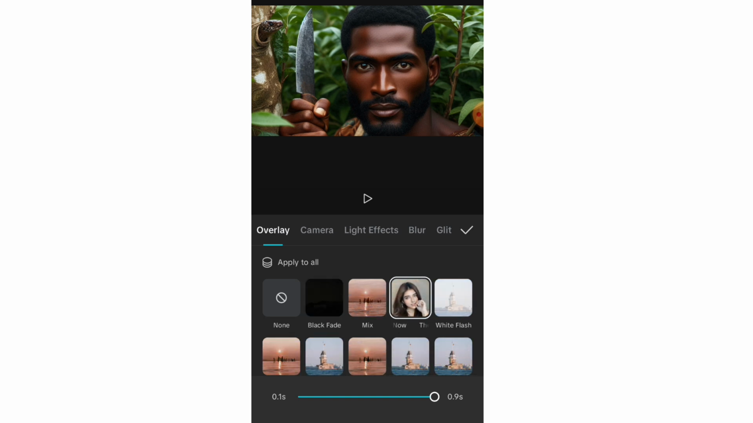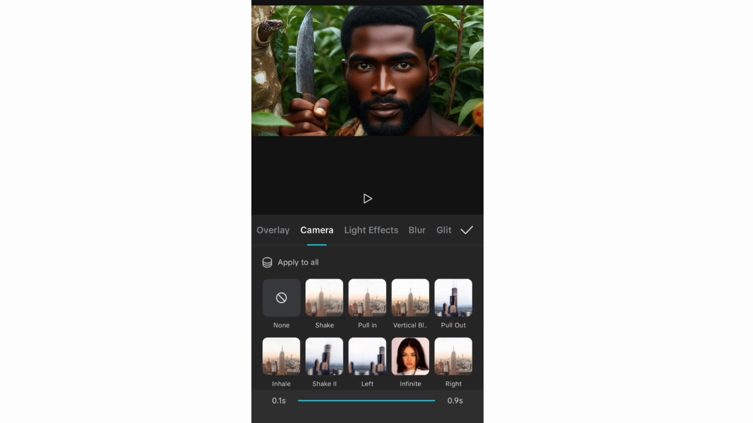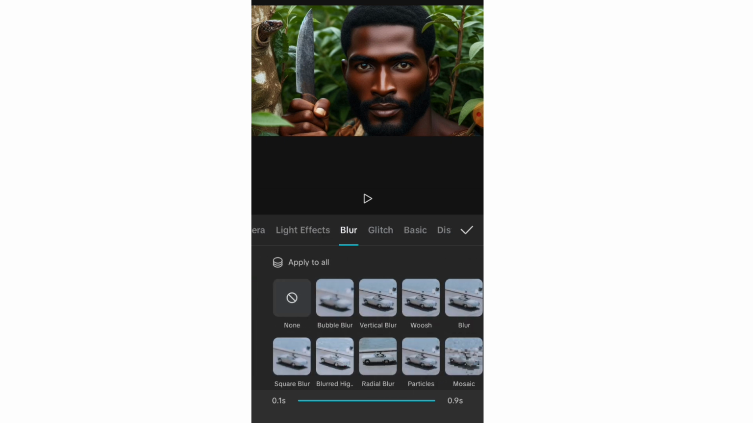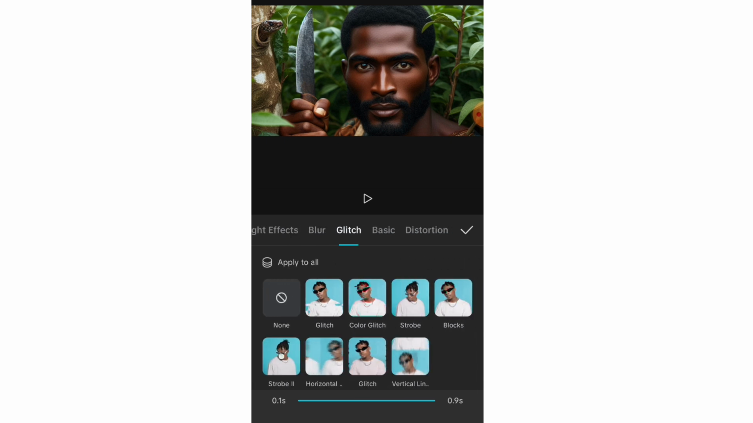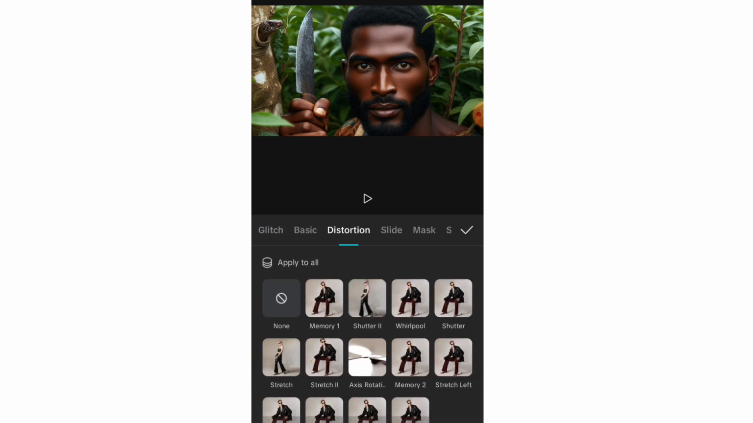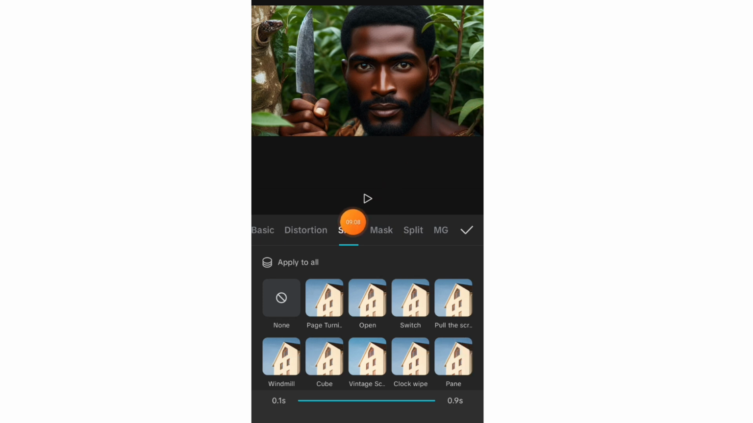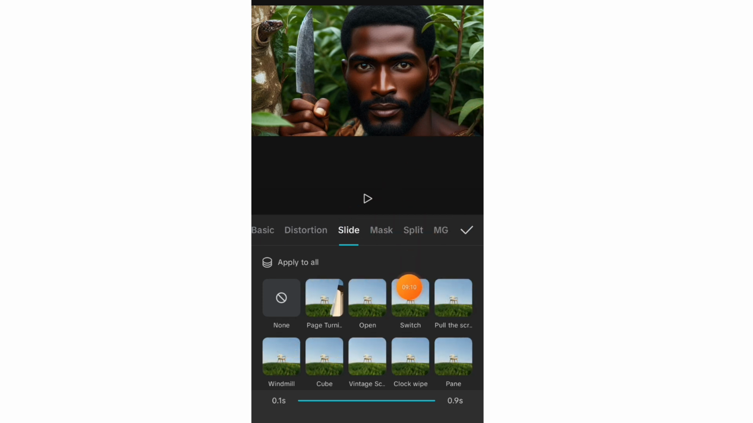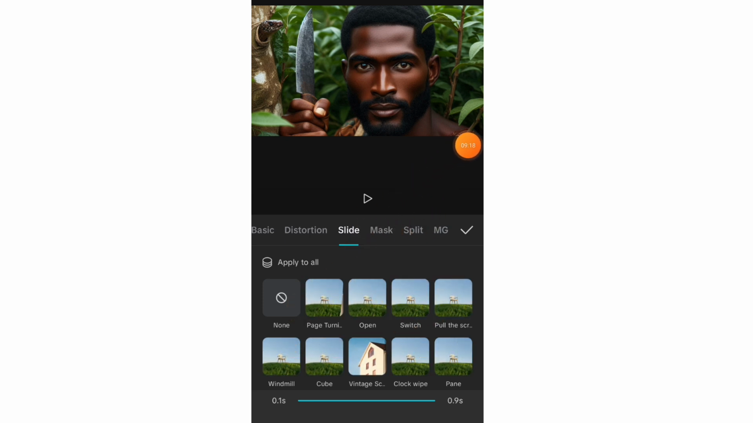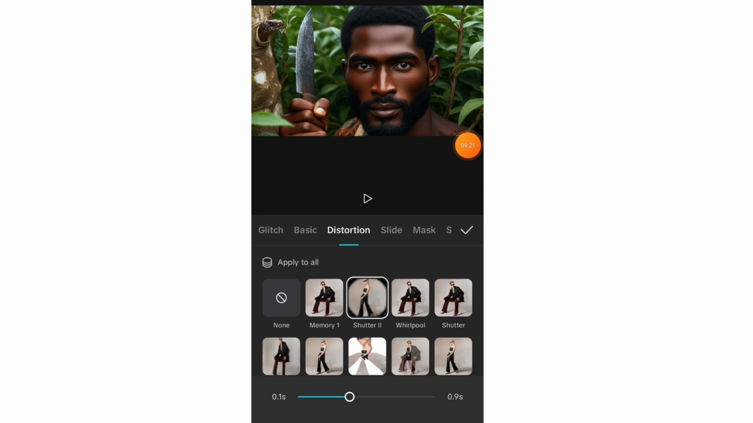Okay, so these are various types of animation that you can use. You can see light effect, camera, overlay, blur, glitch, basic, distortion, slides, and so many others. So many. You can click on this place to check all the available ones, or you just swipe this side, move everything that is there to the side. It will take you to the next one. Okay. So once I'm fine with an animation or transition, I'll click on this good sign and it will apply it.